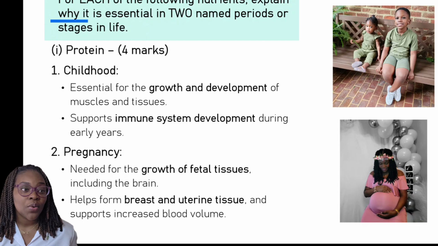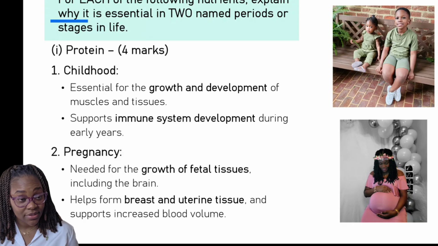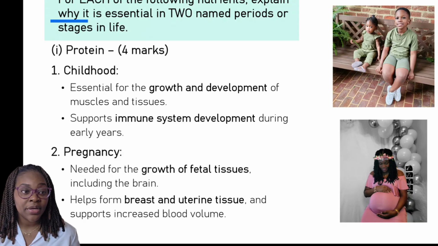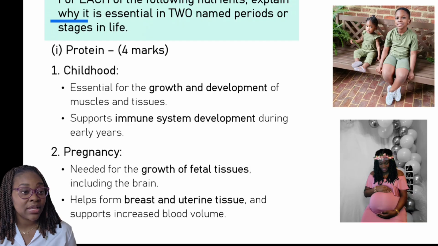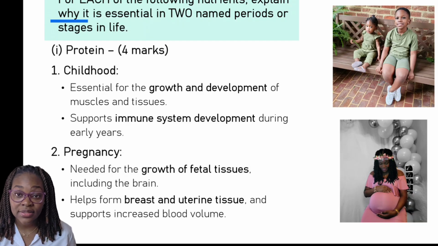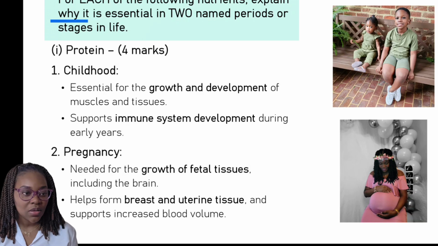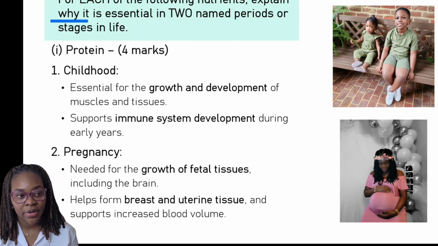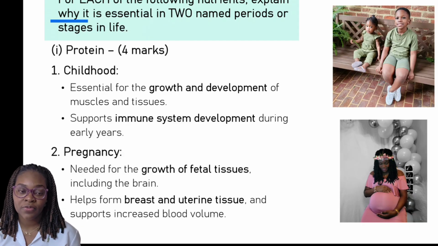For childhood, it is essential for the growth and development of muscles and tissues, and also supports immune system development during early years. For pregnancy, it is needed for growth of the fetal tissues, including the brain. Also, it helps to form breast and uterine tissue and supports the increased blood volume.